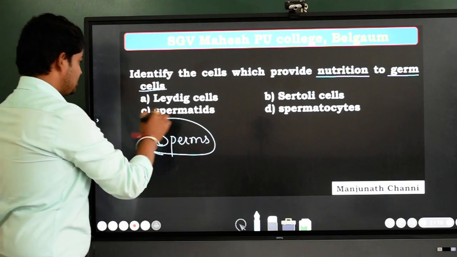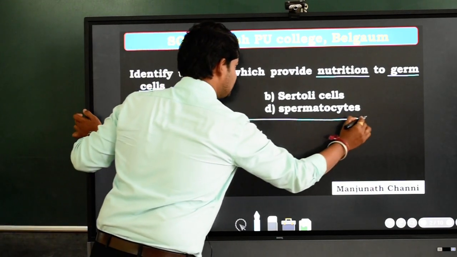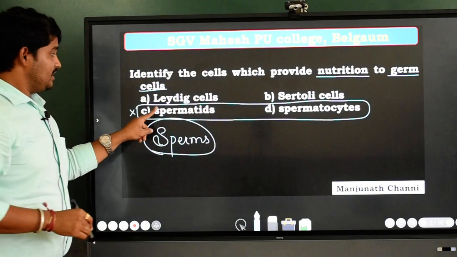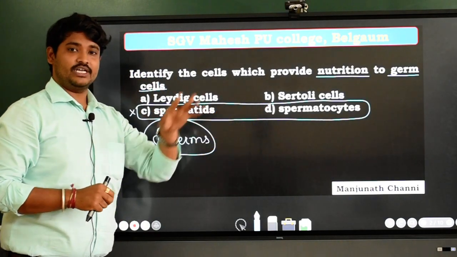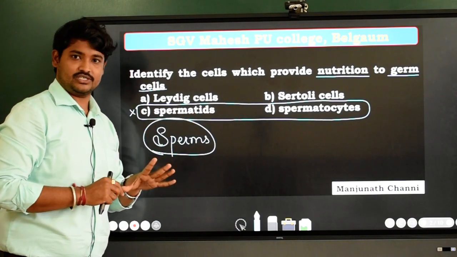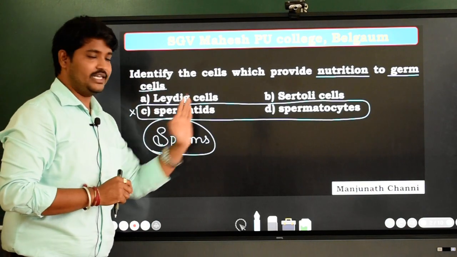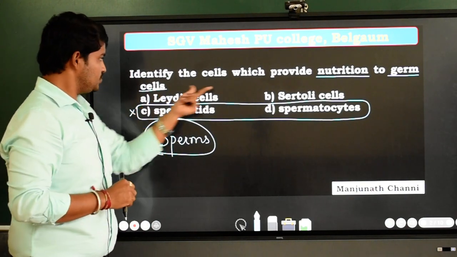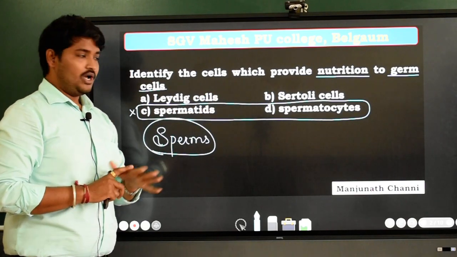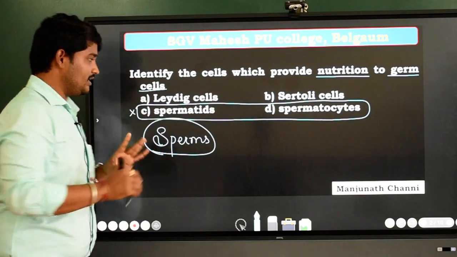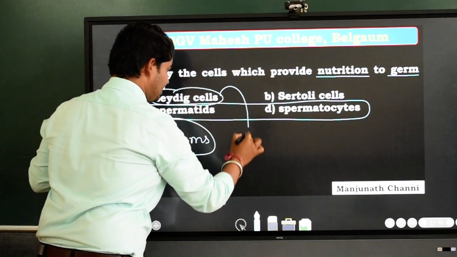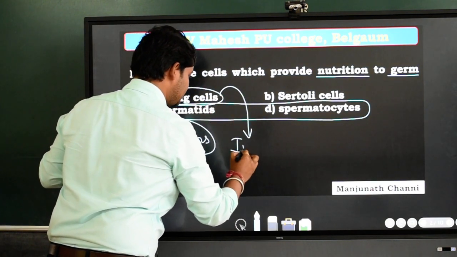You know that the spermatids and spermatocytes, options C and D, can be deleted directly, because these themselves will be giving rise to the gamete, that is sperm. These are the developmental stages. That is why C and D are deleted. We are left with only these two cells, option A, Leydig cell, and option B, Sertoli cell. Out of these two, you know that the Leydig cells are also called interstitial cells.